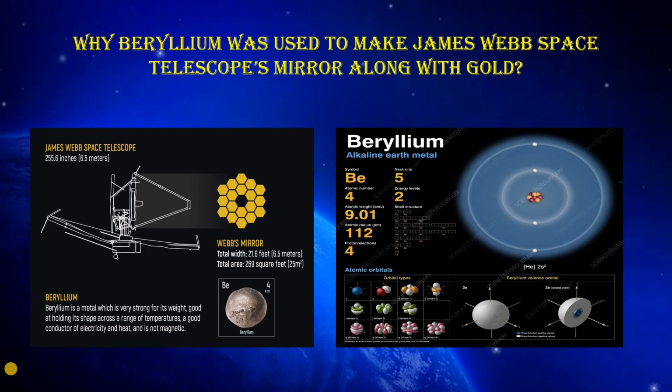Hello everyone, in this topic, I would like to tell you about why beryllium was used to make the James Webb Space Telescope mirror along with gold. What is the reason behind using beryllium? Before knowing the reasons, you have to know about the chemical and physical properties of beryllium, because of that, beryllium was also used.